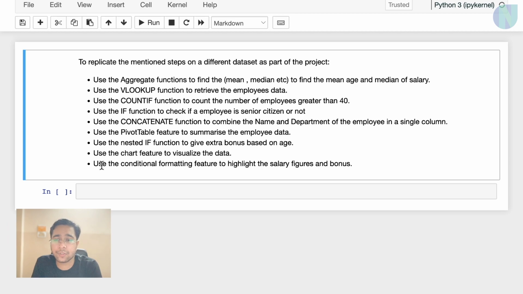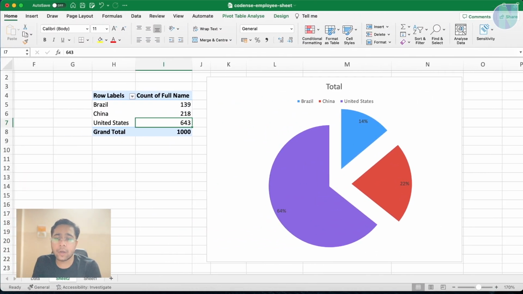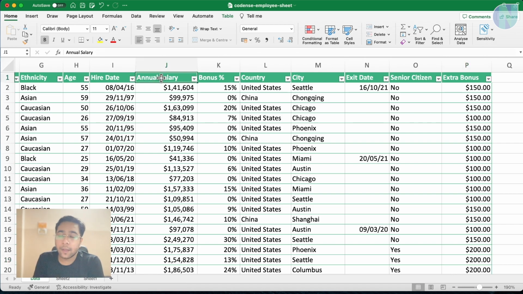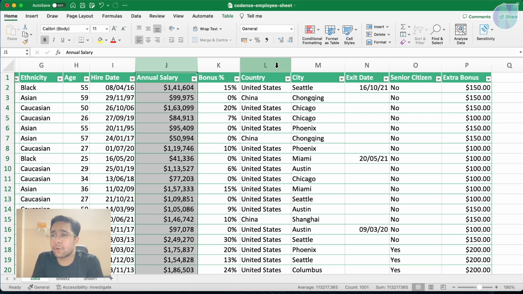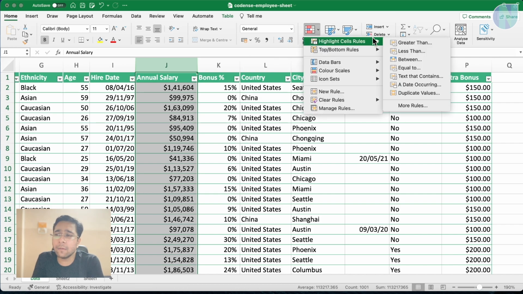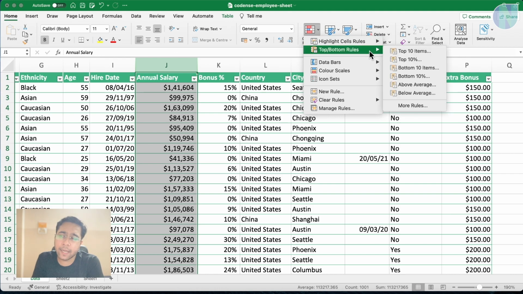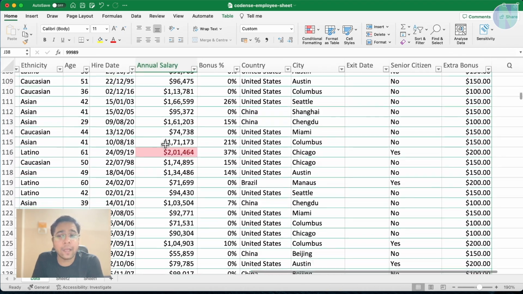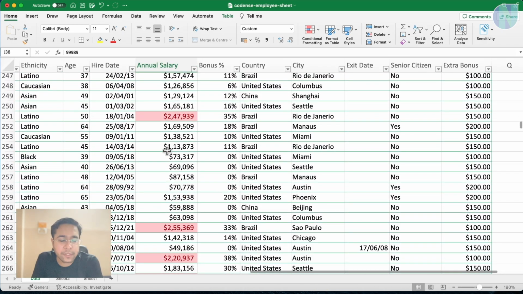Now the last question is, use the conditional formatting feature to highlight the salary figures and bonus. Okay, so I will go to the main sheet again, and here we want to do some conditional formatting. Maybe I go here, I will select this and go to the conditional formatting here. See, here we can put our custom condition, or we can say I want to select the top 10% of the people. If I go here and click, you can see the red cells. They are the top 10% of the employees.